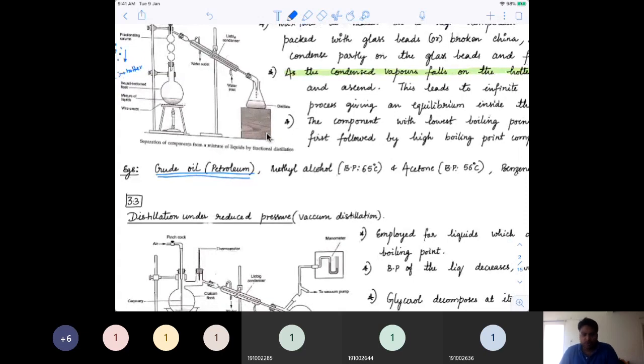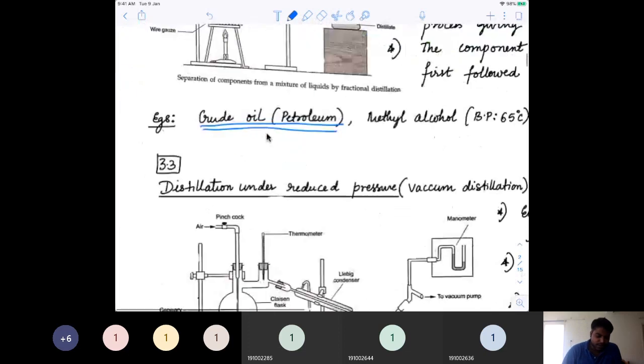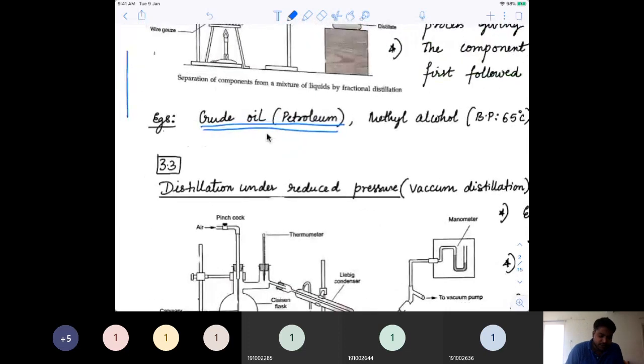There will be long columns used, and they'll have different trays. The idea is about putting all the trays like this, and the vapor keeps moving in this direction. At every moment, some amount of condensation is happening, and the temperature at every tray would be different.